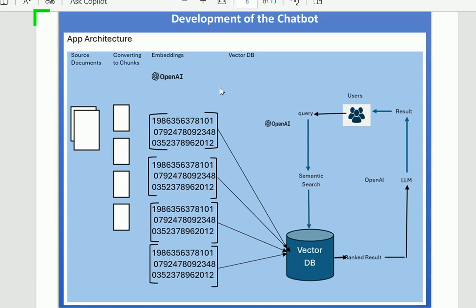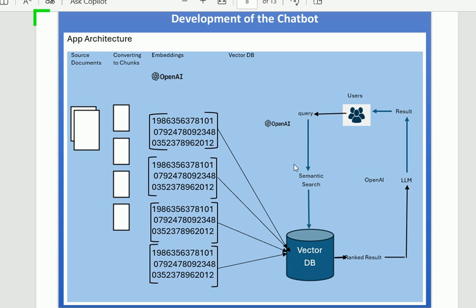This query is converted to the semantic search. Semantic search means, according to the data, according to the analysis, we shall convert this query to the semantic search in an optimized form. After the semantic search of the query, this query will go to the vector database. After taking the corresponding result from the vector database, the result will be ranked. Ranked means the order of the result according to the requirement.